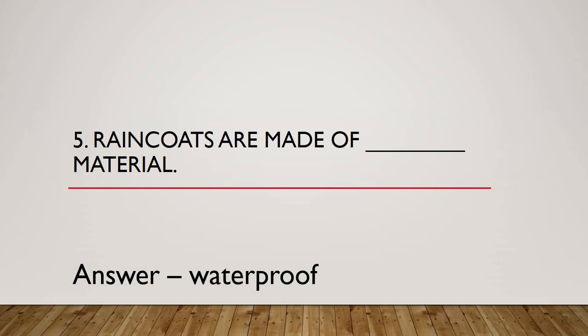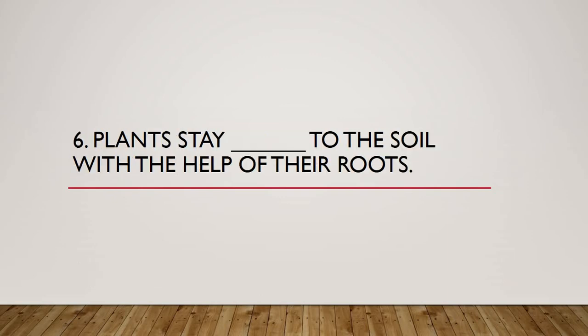Waterproof, correct? It is not bulletproof, it is not water resistant, it is waterproof. Means what? It doesn't allow the water to penetrate that particular coat, correct? So that your clothes and your body don't become wet when you go out in the rain wearing the raincoats. So it is as simple as that. So now I hope that you have written the answer, you have given the perfect answers. Let's move on to the next question, number 6.